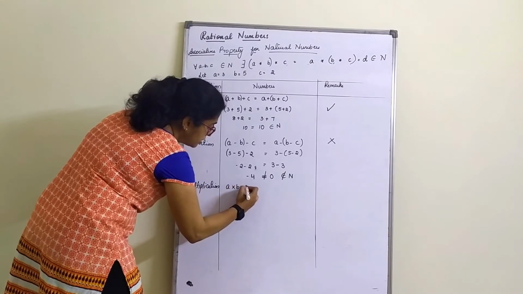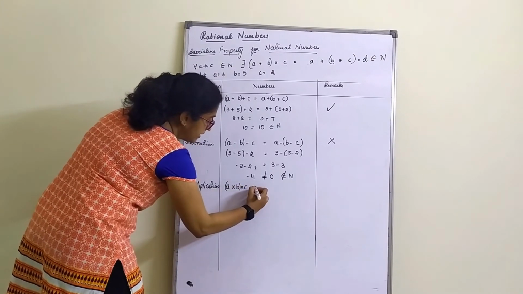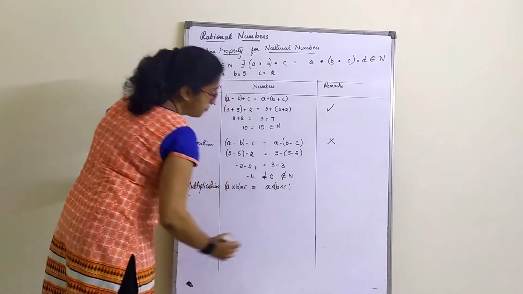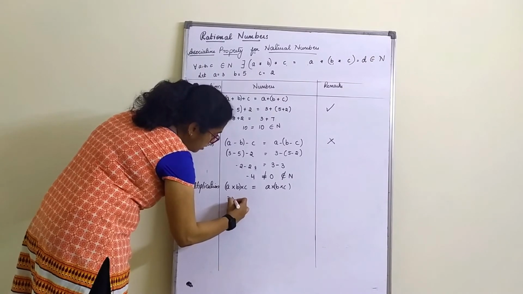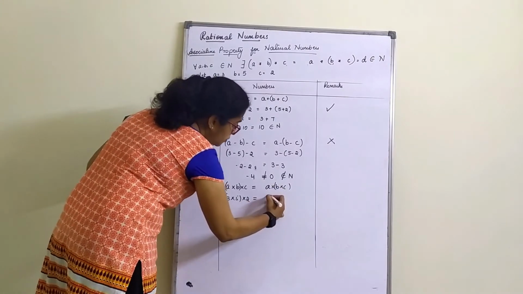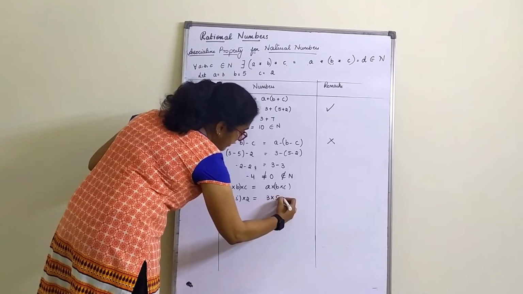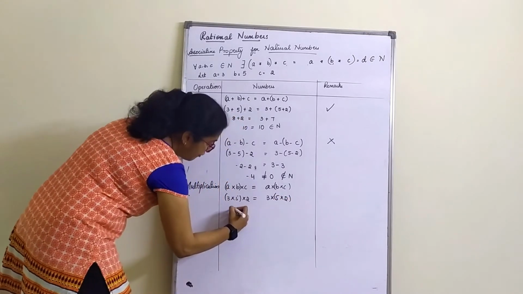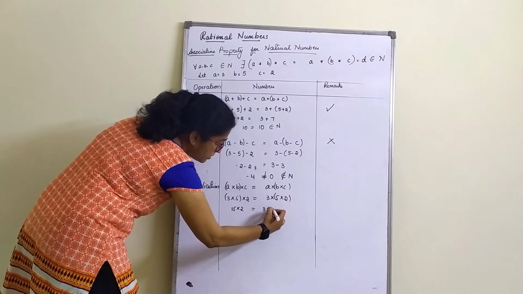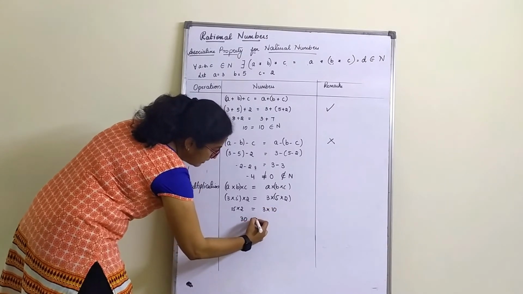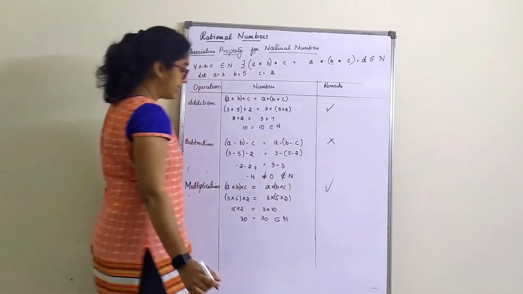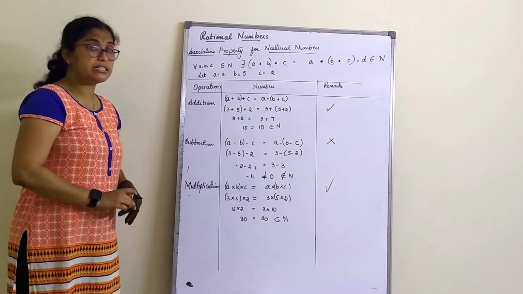A into B into C, with brackets for A and B, is equal to A into B into C with brackets for B and C. Here A stands for 3: 3 into 5 into 2 should be equal to 3 into 5 into 2. 5 3s are 15, into 2, should be equal to 5 2s are 10, 3 10s are 30. 15 2s are 30. Belongs to N. It satisfies. The last property is for division.